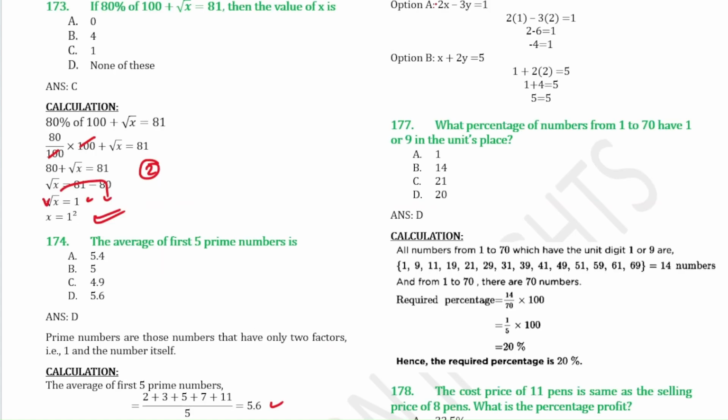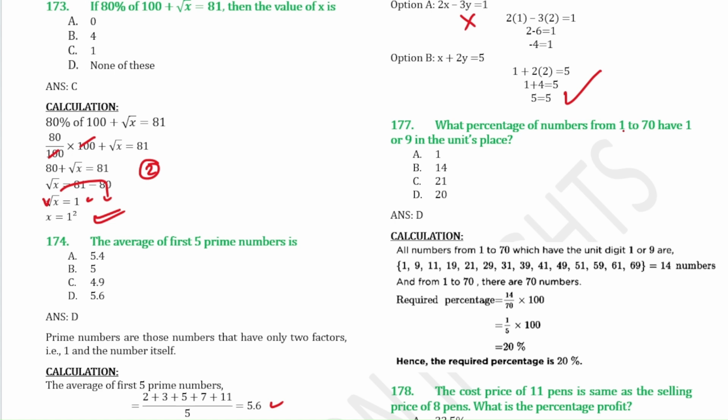So for question number 176, in option A, if you put the value of x as 1 and y as 2, you will get -4 equal to -1. So this does not satisfy the condition, right? So this option is wrong. In option B, if you put the value of x as 1 and the value of y as 2, then you will get 5 equal to 5. So this satisfies the condition. So that means option B is the correct answer.